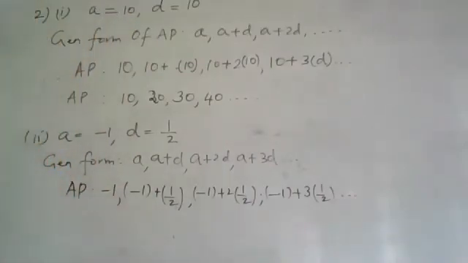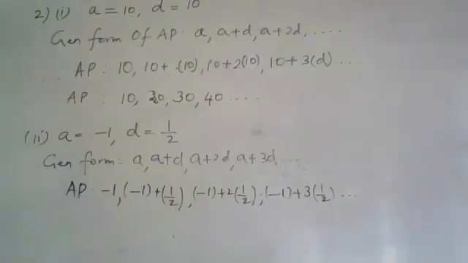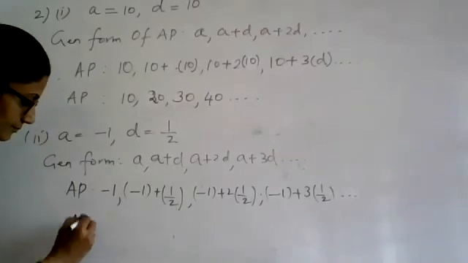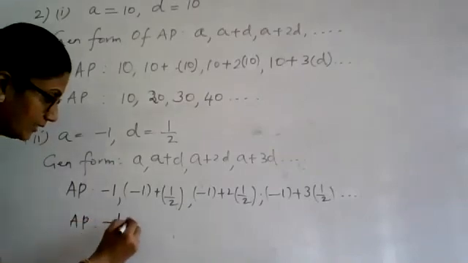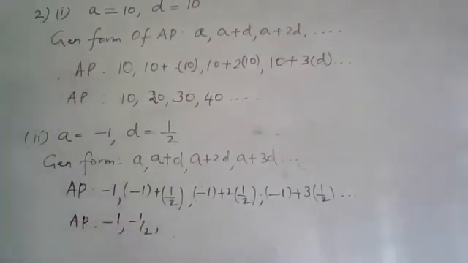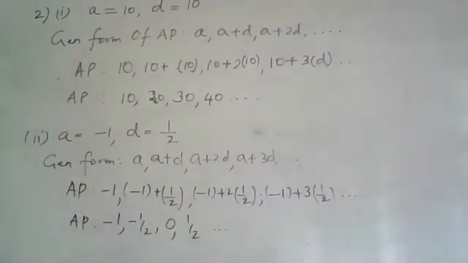So what will be your AP? Can you quickly find out and tell me what should be the AP now? Ma'am, -1, -1 by 2, 0 and 1 by 2. It will be -1, -1 by 2. Are you getting it? -1, -1 by 2, the next one 0, then half. 0, 1 by 2. That is the first 4 terms.